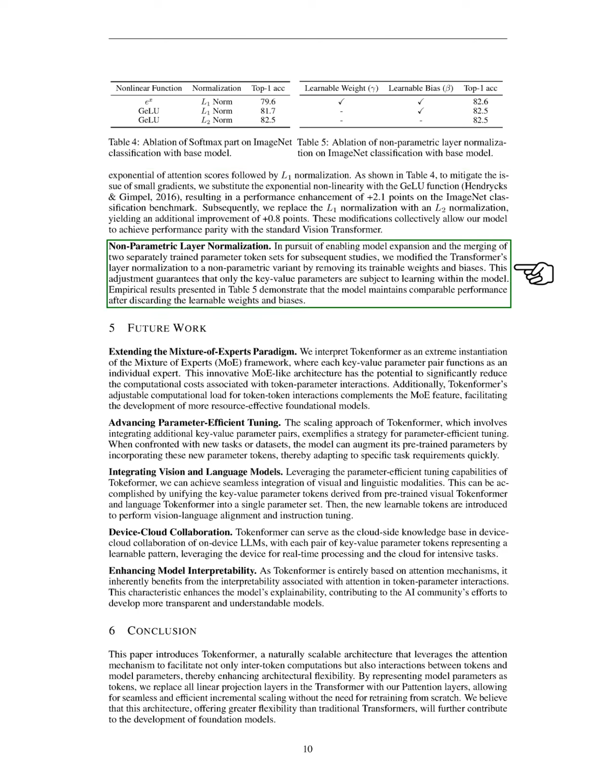Section Summary. In this section, we evaluate our proposed architecture's performance in language and visual modeling tasks, demonstrating its competitive expressiveness against standard transformer models. We also discuss our model's efficient scaling capabilities, which allow for increased parameter size without escalating computational costs, and highlight improvements made through optimized softmax functions and non-parametric layer normalization.